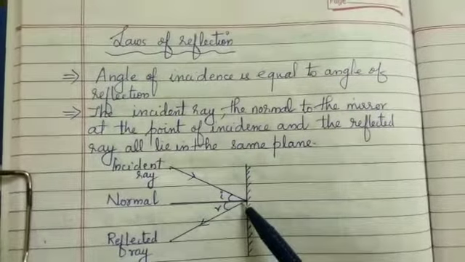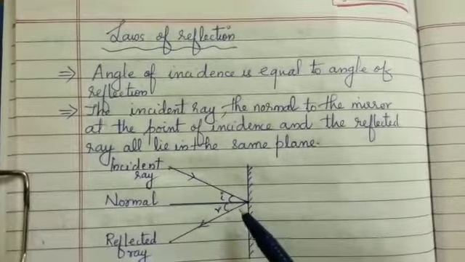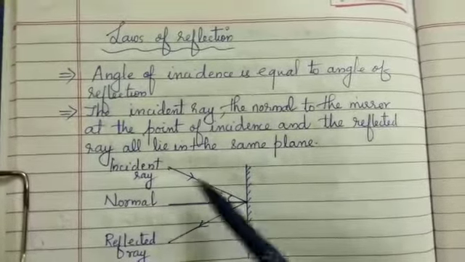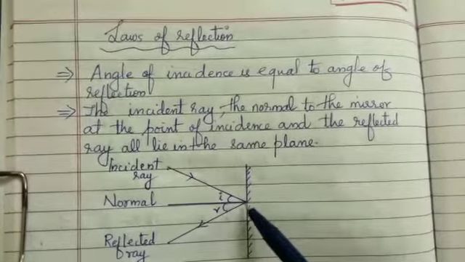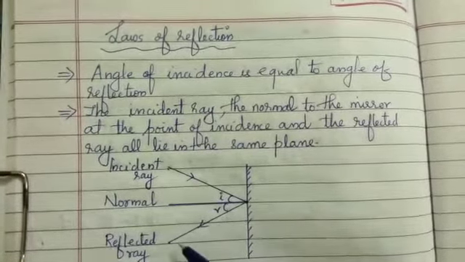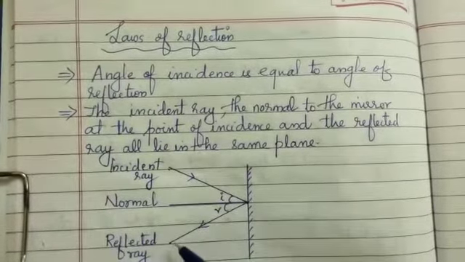And this is called incident ray, and this is called a reflected ray. We have seen already what is incident ray and what is reflected ray. The ray which strikes on the mirror surface is called incident ray, and the ray which reflects back to the same medium after striking on the mirror surface is called reflected ray.